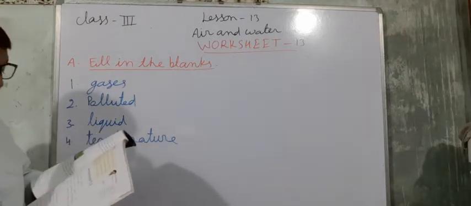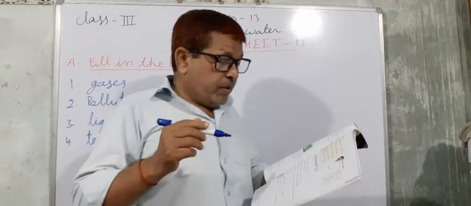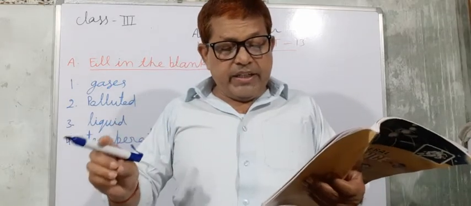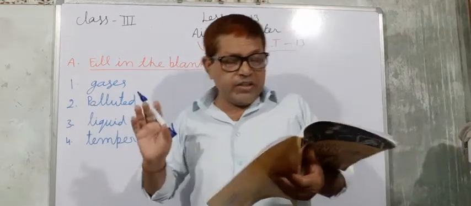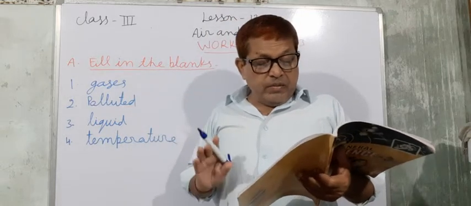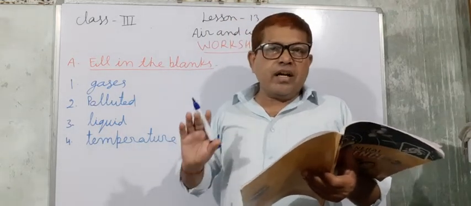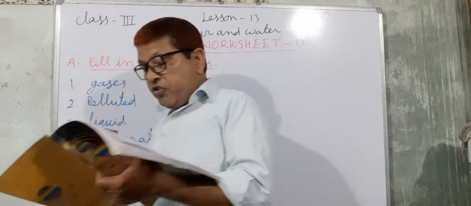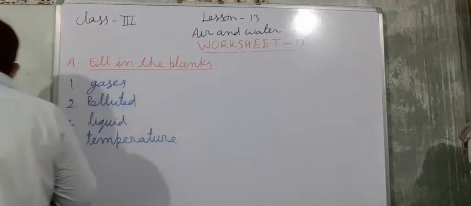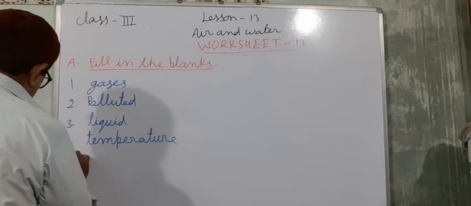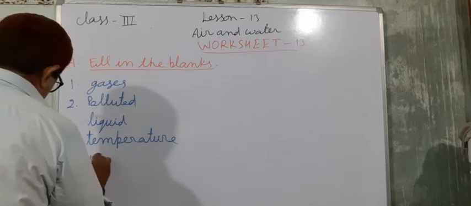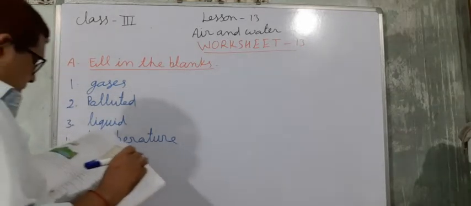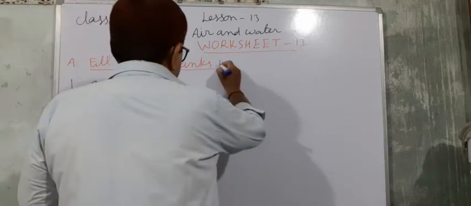Now next, we use the same water again and again through water cycle. So here you have to write water. We use the same water again and again through water cycle. Fifth is water.